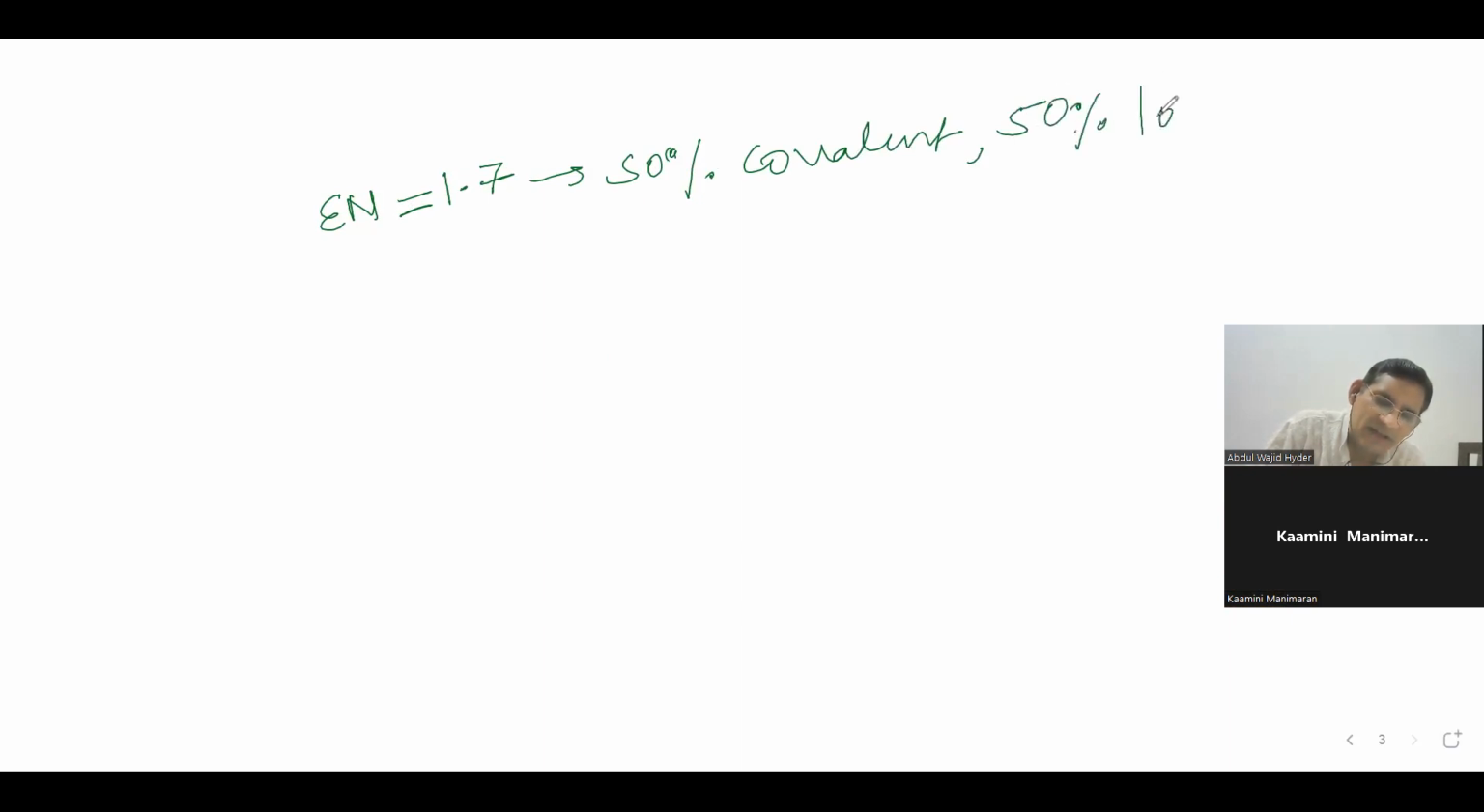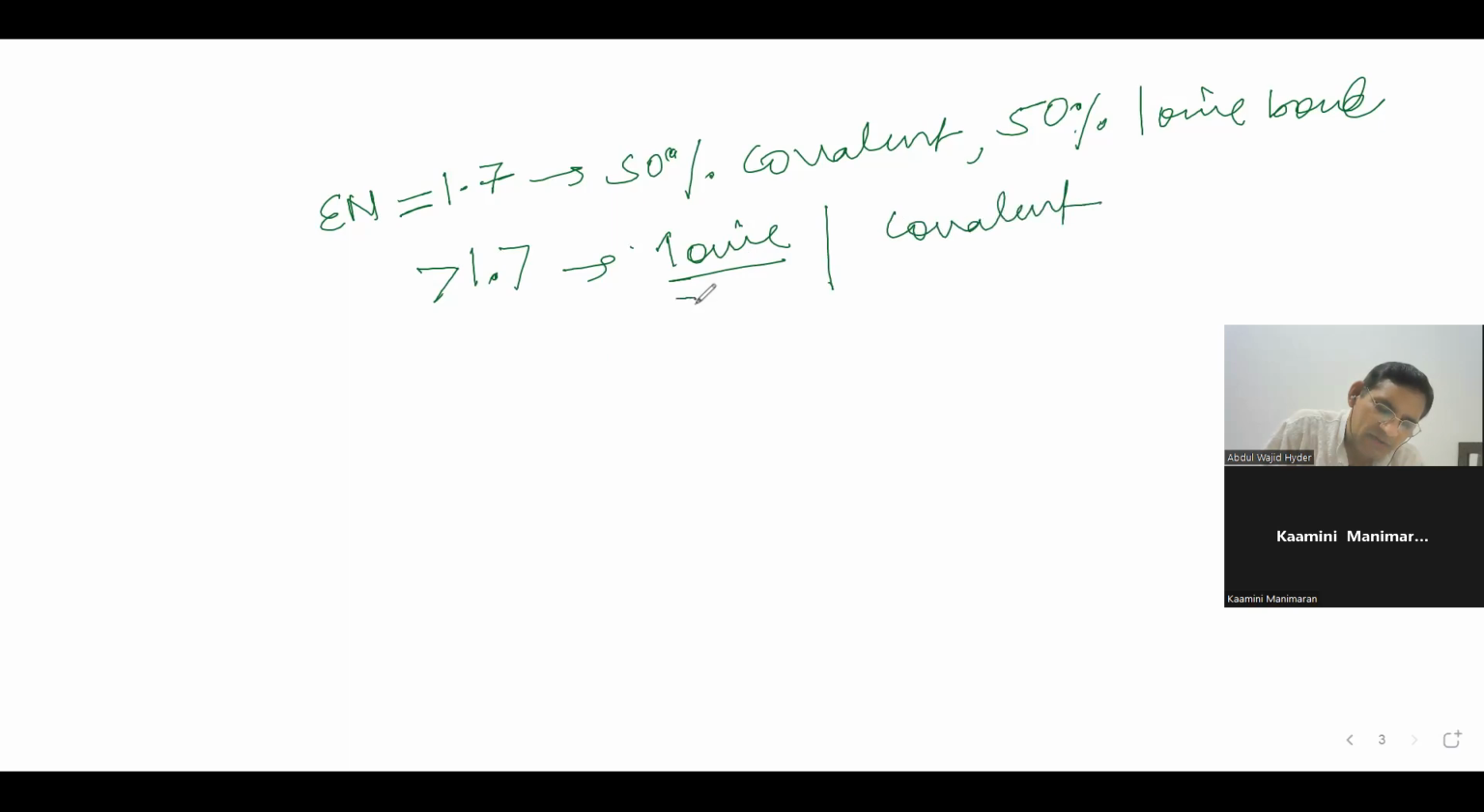And 50% ionic. Is it okay? Yes, sir. If electronegativity difference is greater than 1.7, then it will be more than 50% ionic. More than 50%, it will be ionic, and less than 50%, it will be covalent.